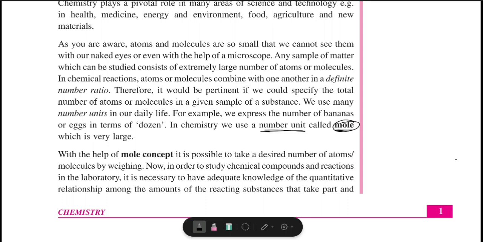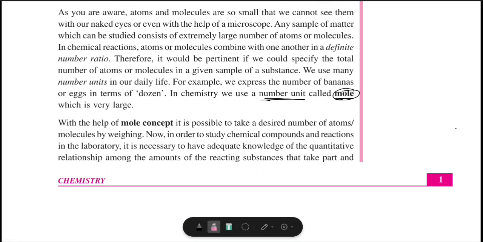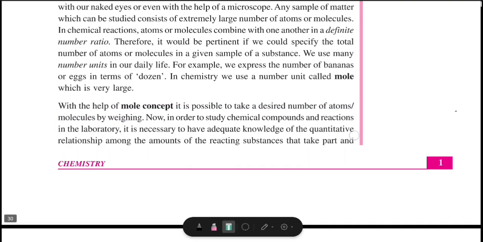But to understand the numbers of atoms and molecules, because it's a very large number and we have to deal with a lot, we use the concept of mole. Okay, so how does mole help us? With the concept of mole, it is possible to take a desired number of atoms and molecules by weighing. This is how mole helps us. Again, we are calculating the number of atoms, right? So with the mole concept, it is possible to take a desired number of atoms and molecules by weighing.